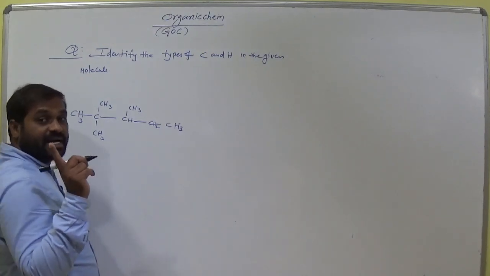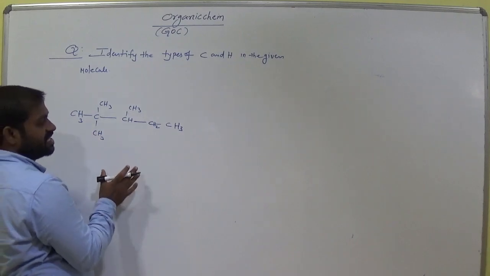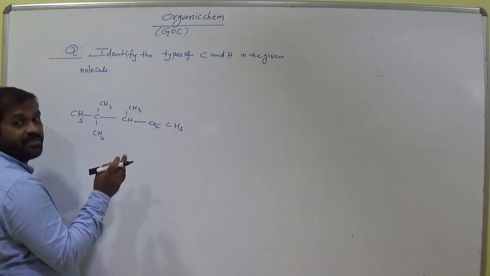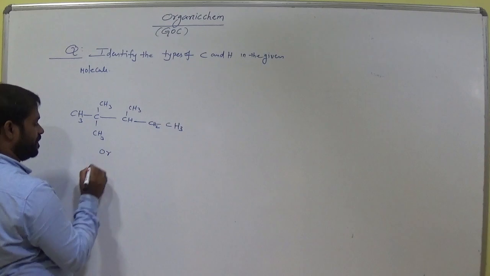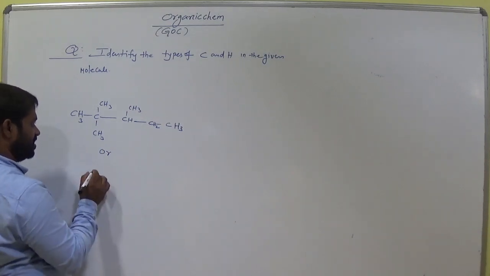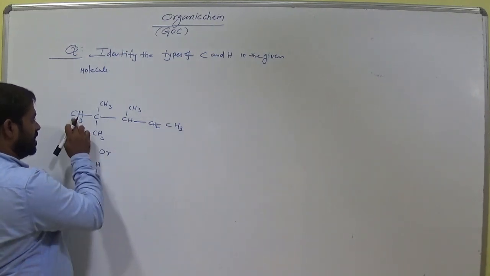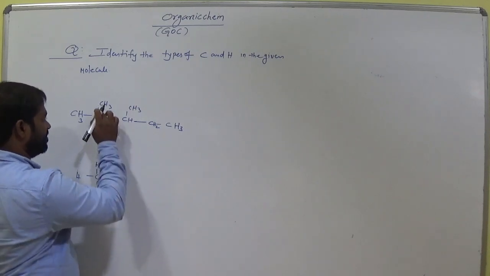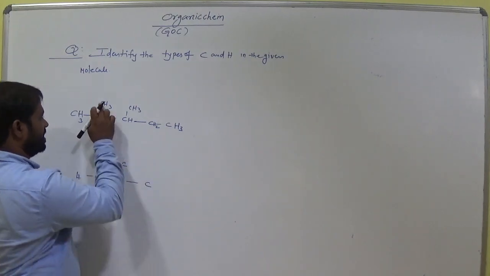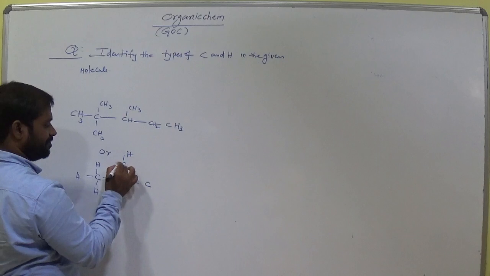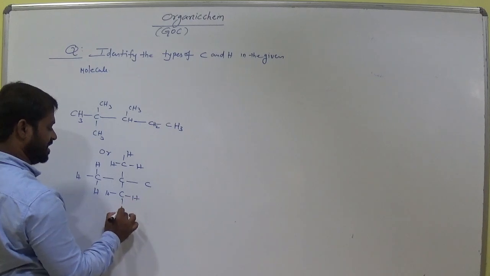Okay, you should remember carbon always has tetravalency. That is a very important point. So this is the structure. Now in that structure I have to identify the secondary, tertiary, primary carbons and hydrogens. So now I can elaborate this structure like this. This is C. How many hydrogens at the first carbon? 3 hydrogens. This carbon is bonded with this carbon, am I right? This again is bonded with 3 other carbon atoms, am I right? And here this carbon has 3 hydrogen atoms, am I right? Clear, students? Up to this carbon also has 3 other hydrogen atoms, am I right?